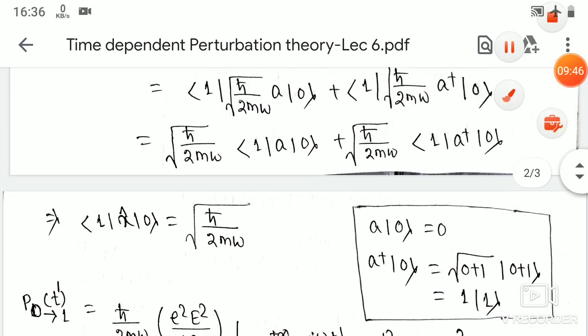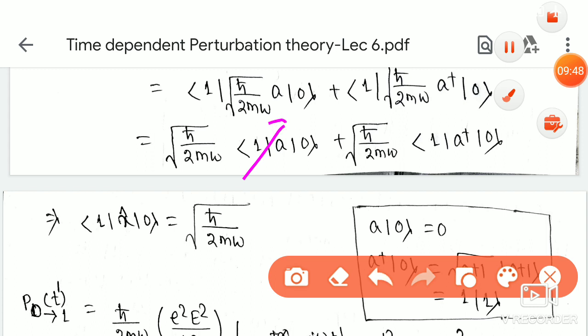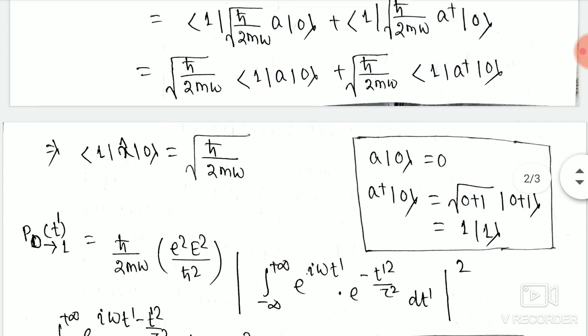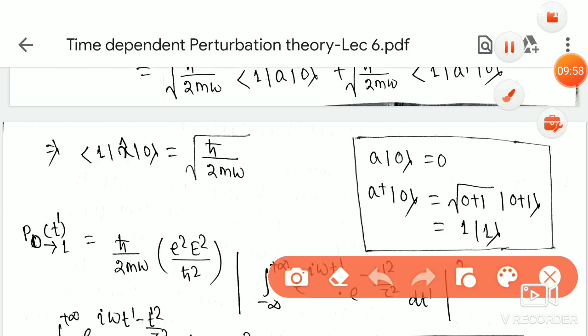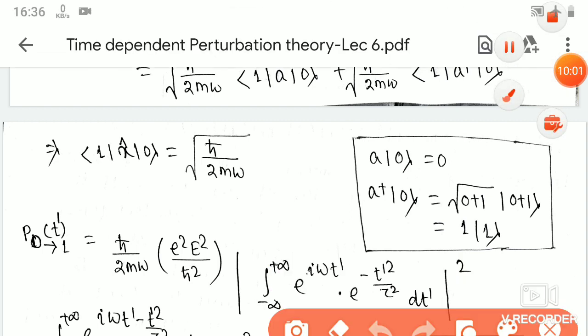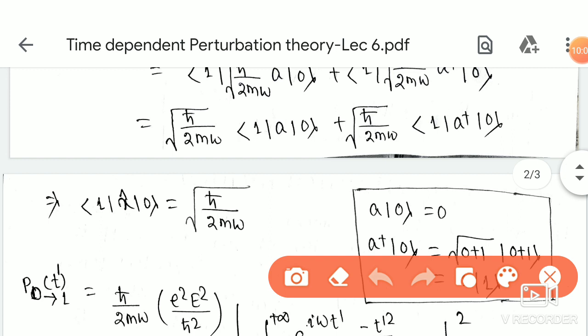So this first term is simply 0, and this second term is simply 1, because when you operate a dagger on ket 0, you will get ket 1.